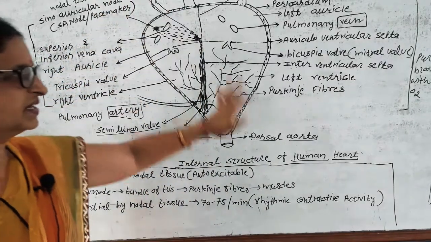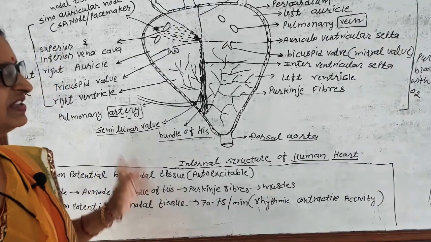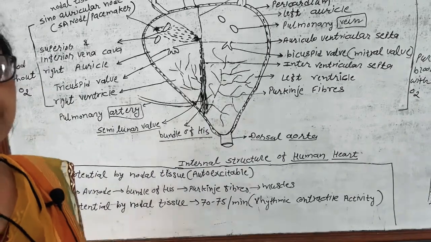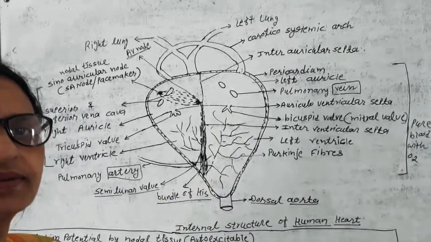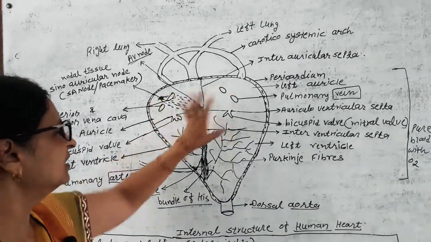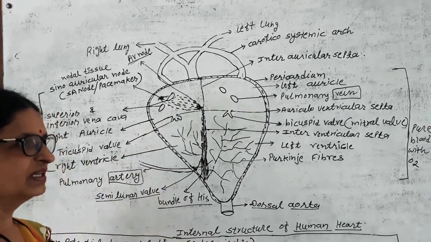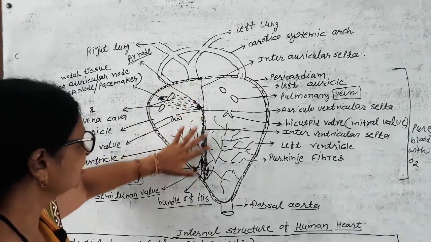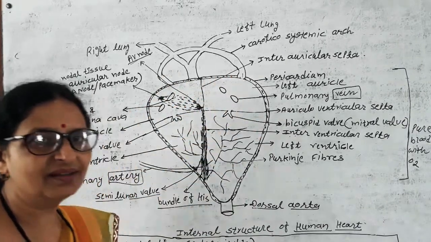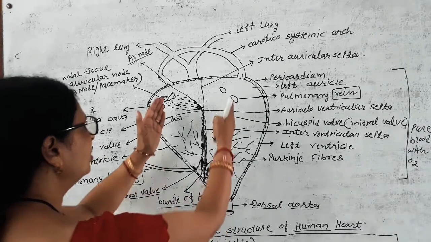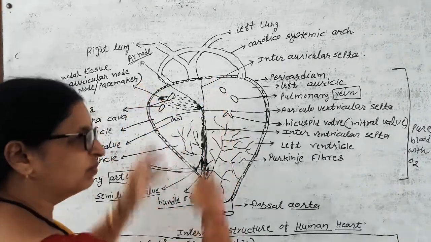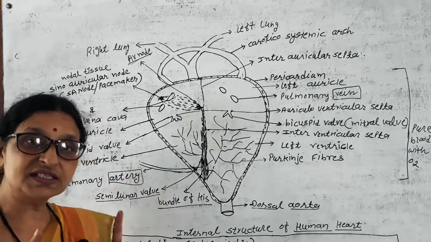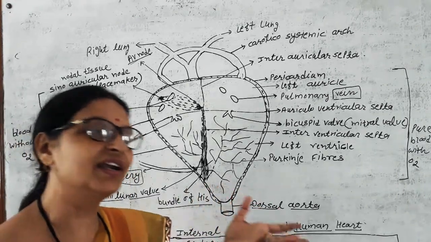So here is the internal structure of the heart. Then we saw the working mechanism of the heart. Here we have seen that the heart has four chambers, and all four chambers work as two pumps, the right pump and the left pump. The right pump carries unoxygenated blood, the left pump carries oxygenated blood. Both the right and left parts work simultaneously but in different directions.